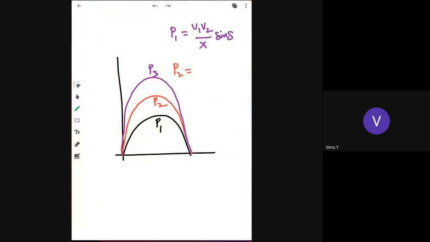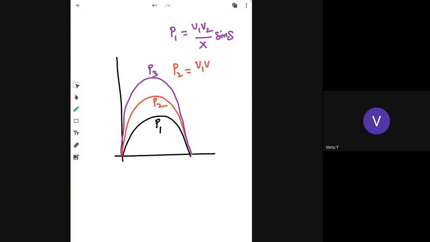Okay, P2 equals V1 V2 by X into 1 minus K, sine delta, right? K is the degree of compensation. Let us take 20%, so K is equal to 0.2.